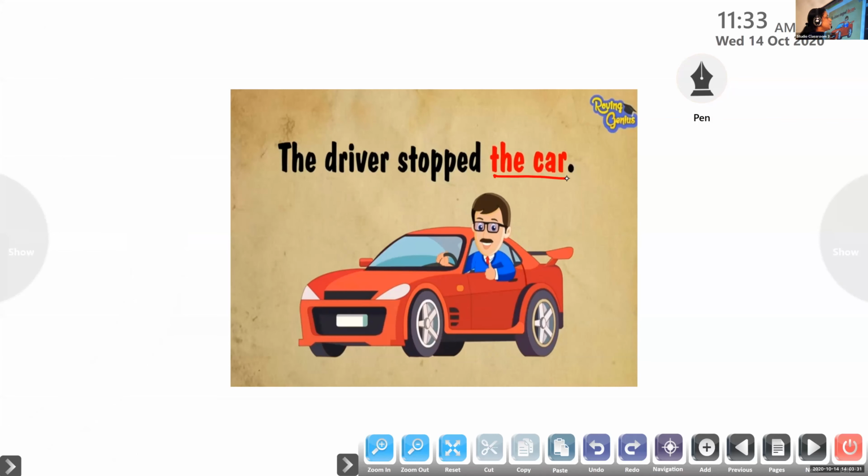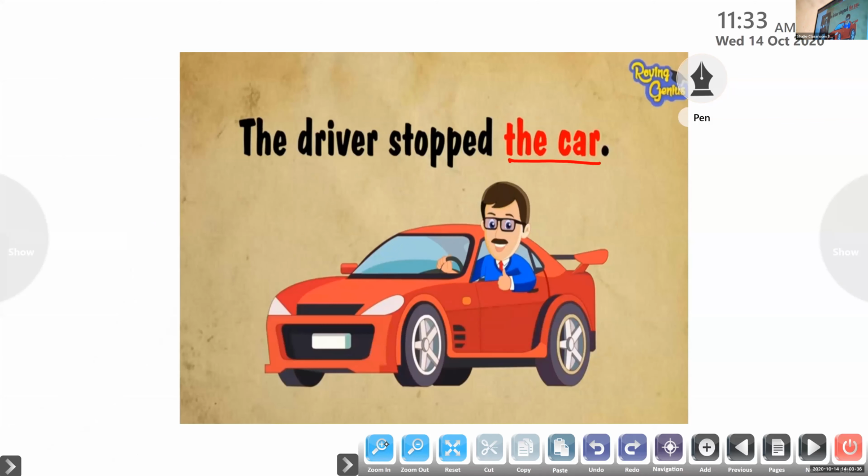What did the driver stop? The car. So now it makes sense. Doesn't it make sense, children? The driver stopped the car. So here in this sentence, first of all, we have to find the verb in the sentence. Now come on, Anai, find out the verb in this sentence. Stopped, very good. Stopped is the verb in the sentence.